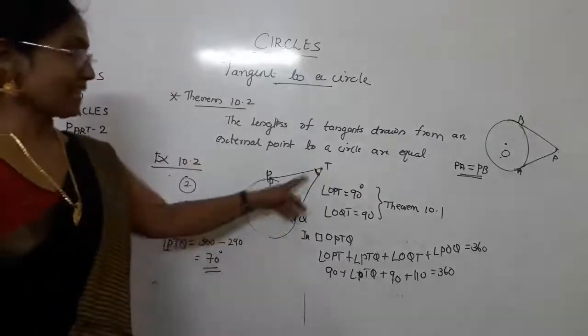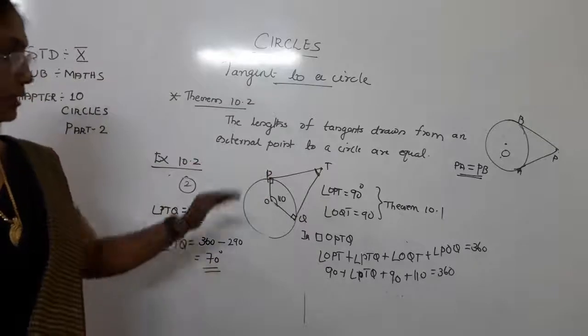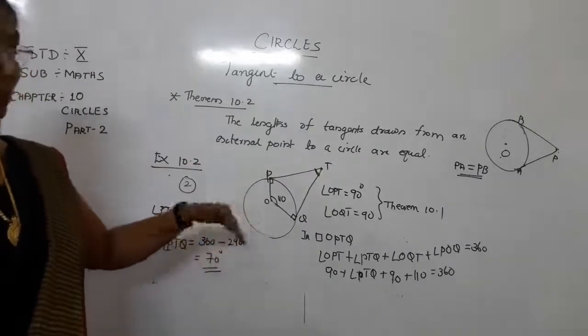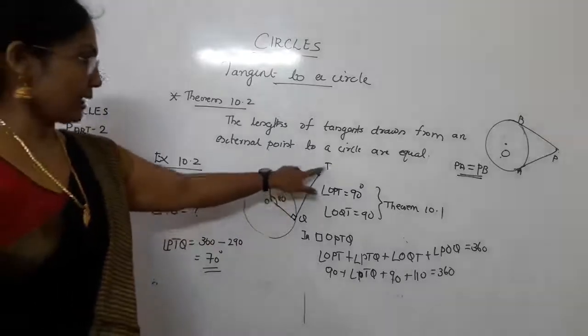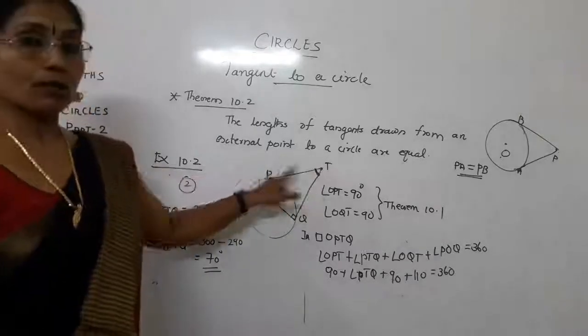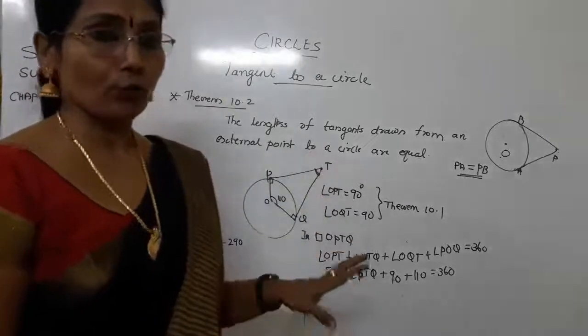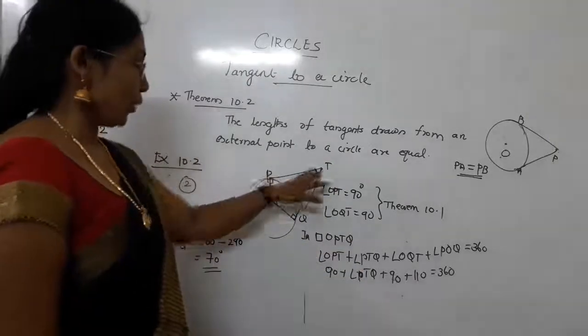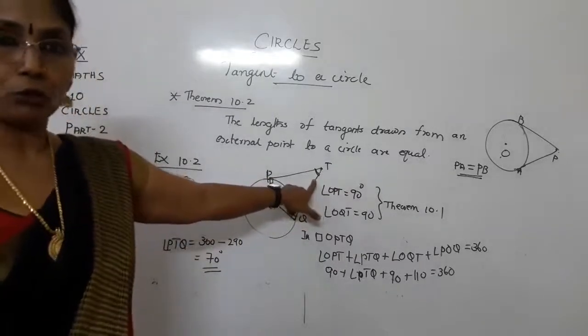Now for this purpose again we have to apply theorem number 10.1, which means the tangent to a circle is perpendicular to the radius at the point of contact. So here we can see that this is a quadrilateral. The sum of all the angles of a quadrilateral, which you learned in the previous class, is equal to 360. And if you know the other 3 angles, then you can obviously find the 4th angle.